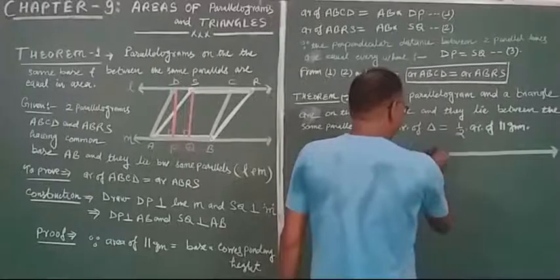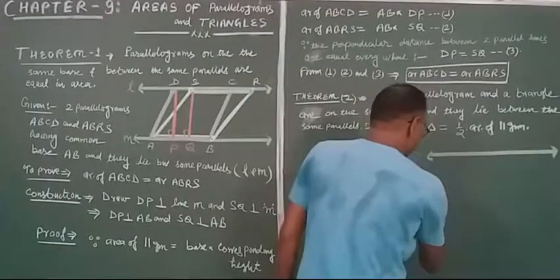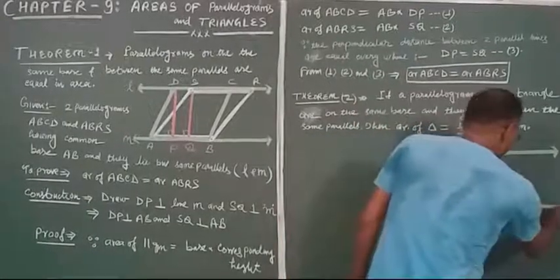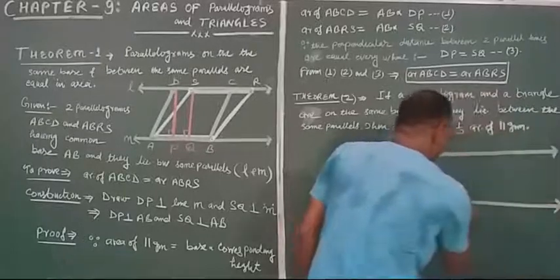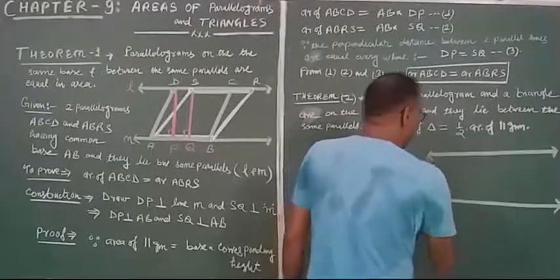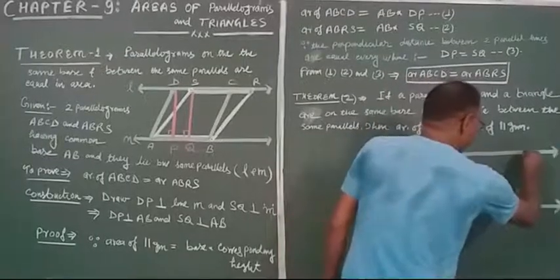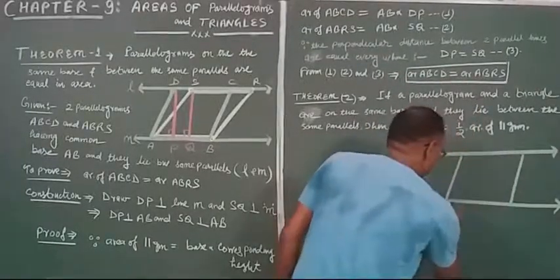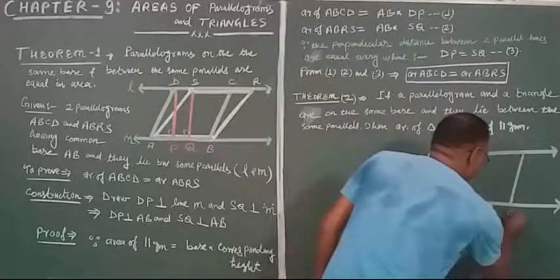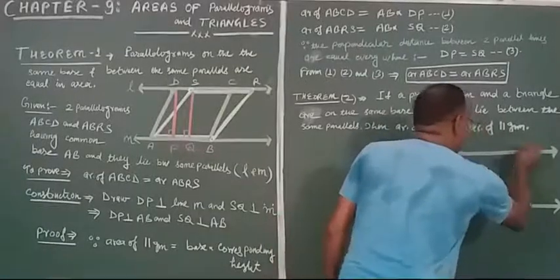Suppose these are the two parallel lines. This is a parallelogram ABCD.